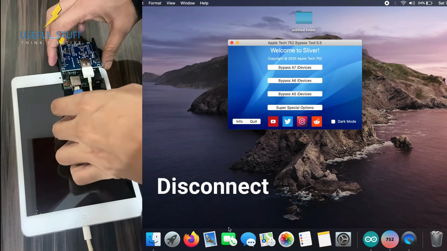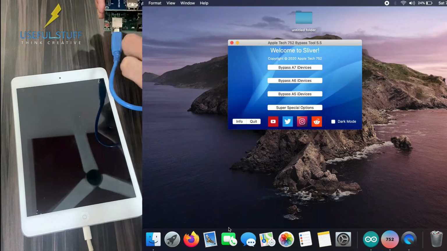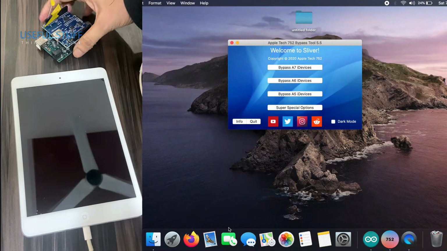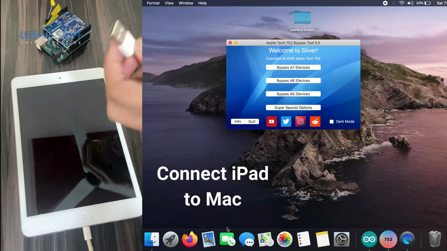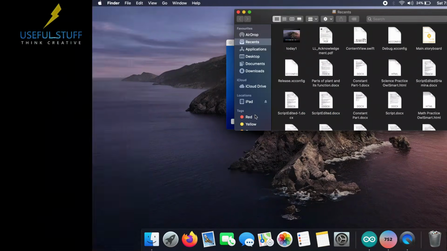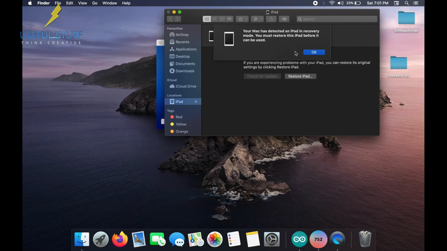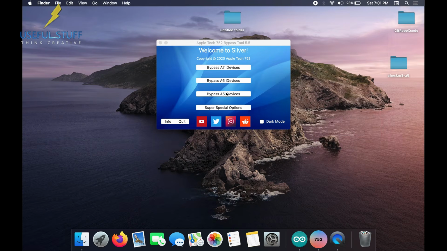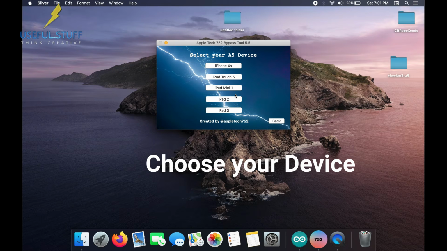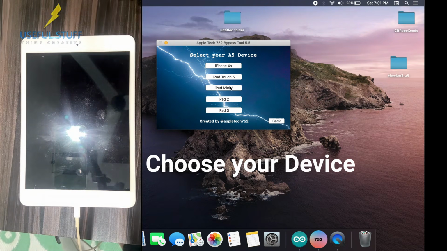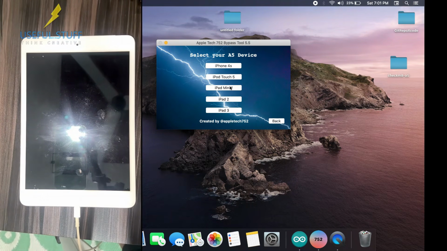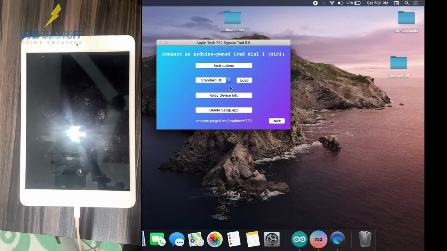Now disconnect the iPad and disconnect the Arduino as well, and connect the USB from the iPad to your laptop. After you connect it to your laptop, it should again show that it is in recovery mode. That means the iPad has been connected. And now we will go to the Sliver application and find our way into the iPad mini option. And this is the final step, guys. Hope that your iPad is unlocked by this process. This is the last step.